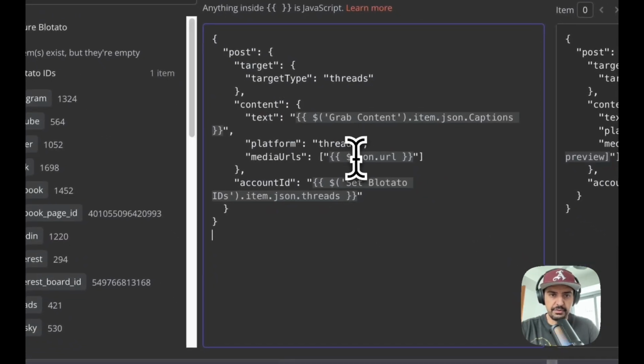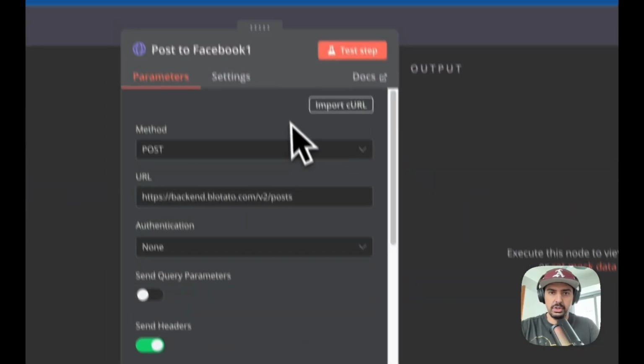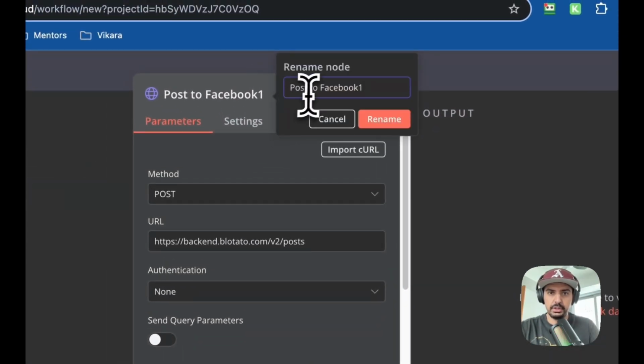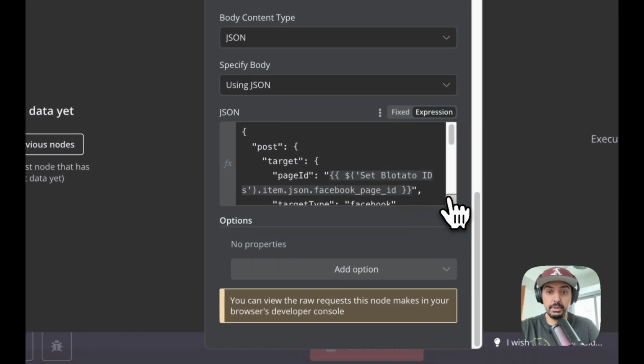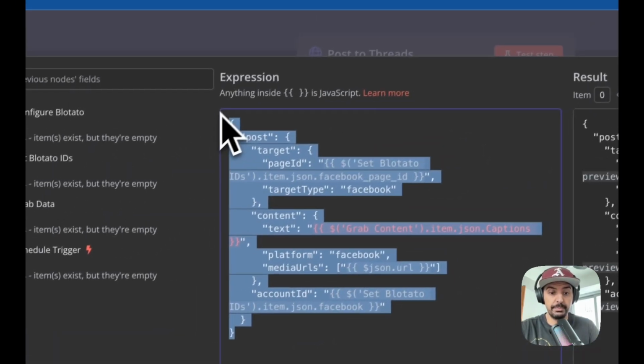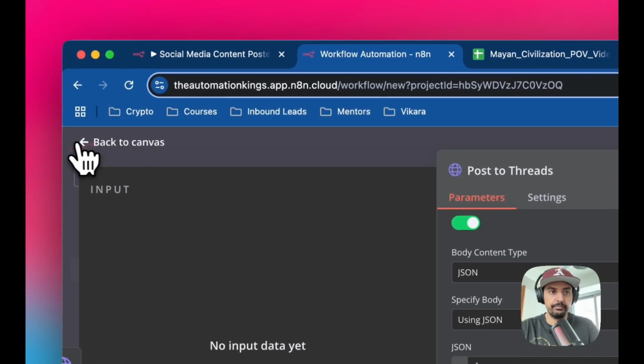And again, you can see this one has different parameters based on the platform. They've all got different requirements. So we're just going to rename this one to Threads. I mean, I don't use Threads. I just put it on here as an example. I don't use Pinterest. I don't use Blue Sky, but they are all acceptable, and you can actually post to them using Platato. Okay. So yeah, that one's done.